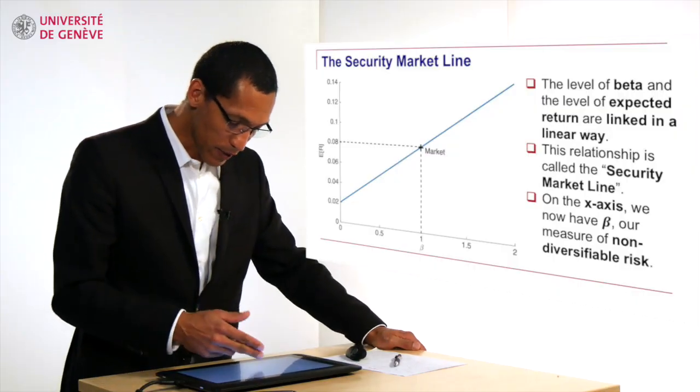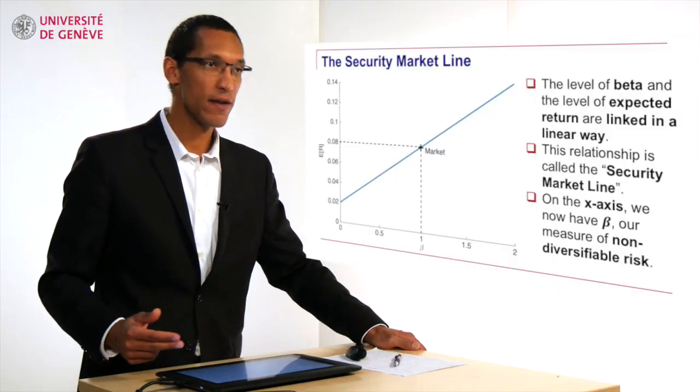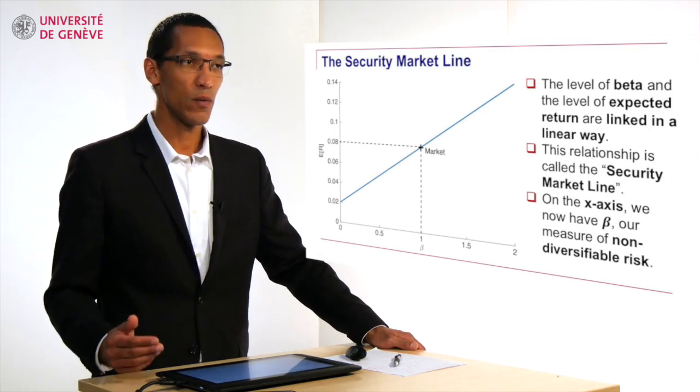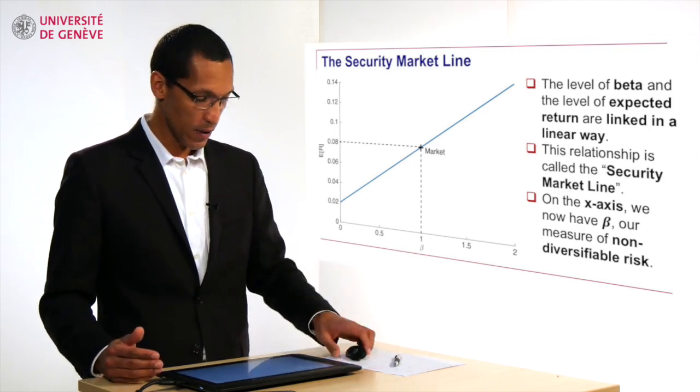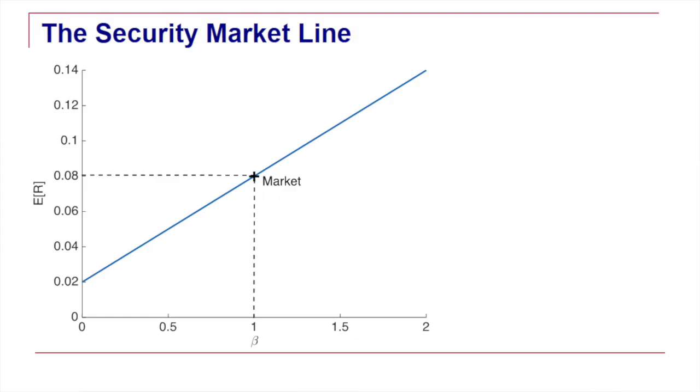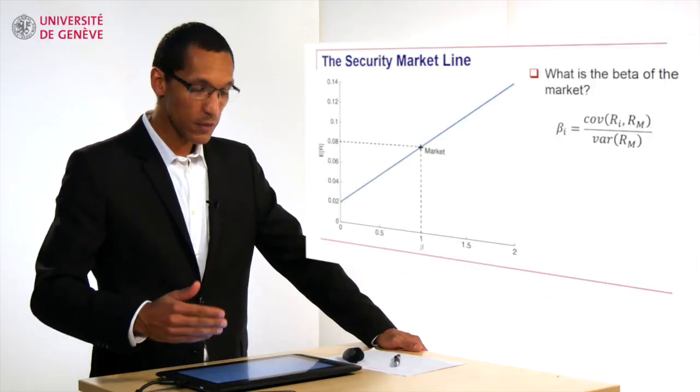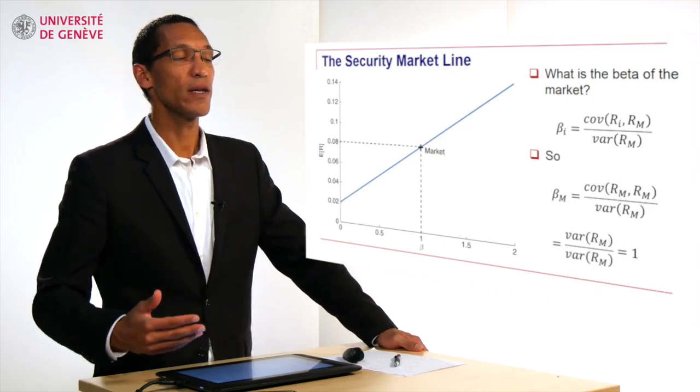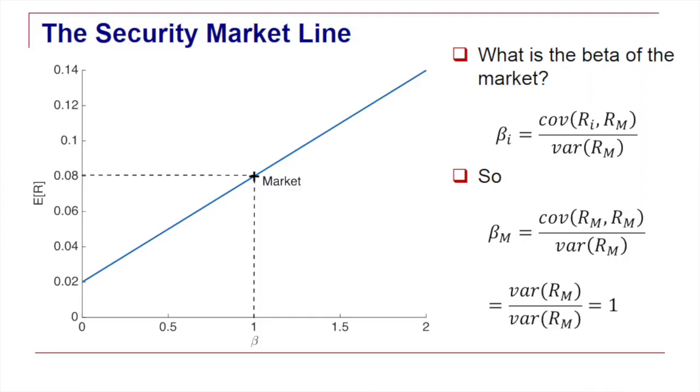And one particular level is important, it's the level of the beta of the market. And what is the beta of the market? Well, if we come back to the definition of the beta, the covariance of the market with itself, which would be the denominator in this equation to compute the beta of the market, corresponds actually to the variance. The covariance of a random variable with itself is the variance. So the beta of the market is exactly equal to 1.